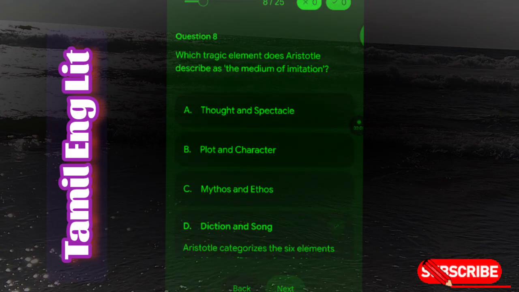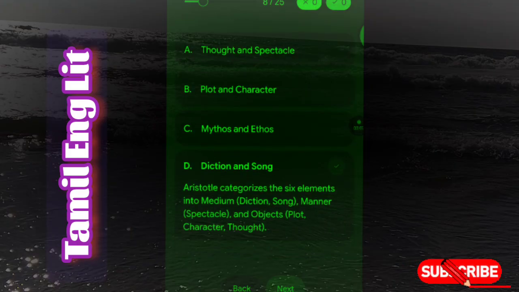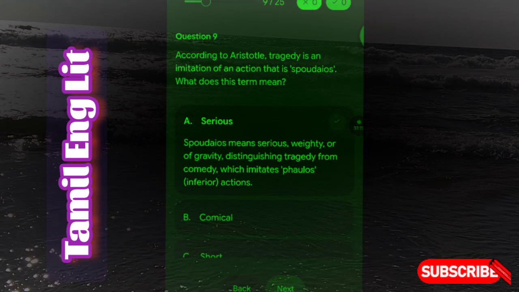Next question is, which tragic element does Aristotle describe as the medium of imitation? Diction and song. Aristotle categorizes the 6 elements into medium: diction, song; manner: spectacle; and objects: plot, character, thought. Next question is, according to Aristotle, tragedy is an imitation of an action that is spoudias. What does this term mean? Serious. Spoudias means serious, weighty, or of gravity, distinguishing tragedy from comedy, which imitates phaulos, inferior actions.